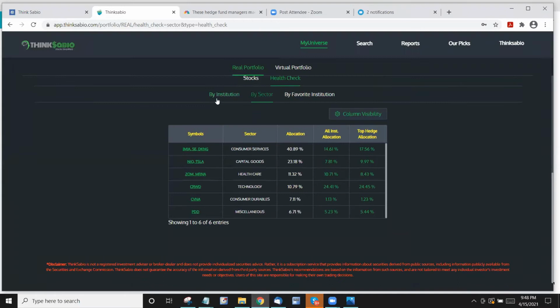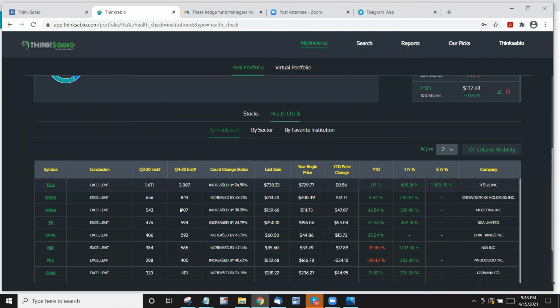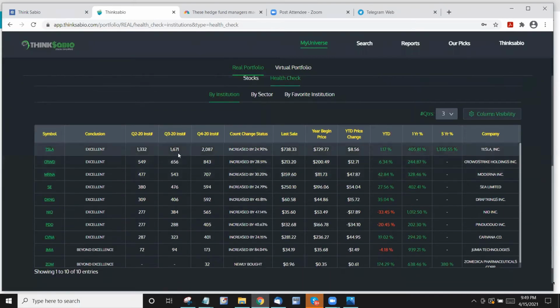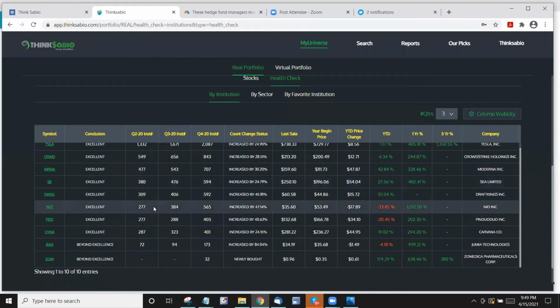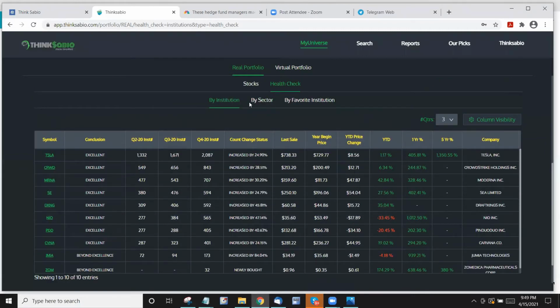So it's all done. Here under health check, you have 3 features. By institution, you will see what the institution counts are. By default, we are giving 2 quarters. But if you want more quarters, you can select the quarters and get 3 quarters, always the latest 3: Q2, Q3, Q4. What is the institution behavior? Well, Tesla keeps going up. So that's a good sign for my stock. So you can make some decision on what you want to do with your stocks. That is the idea behind this health check.